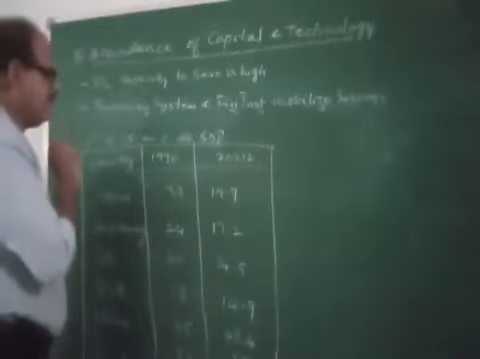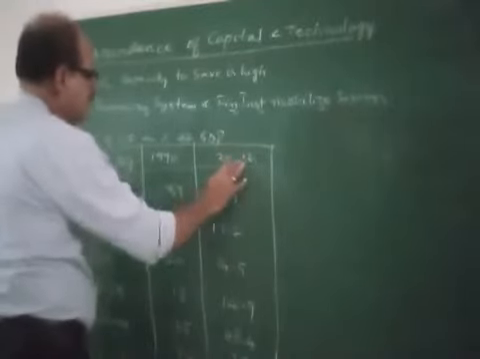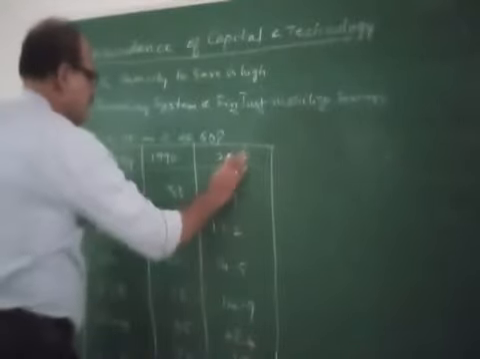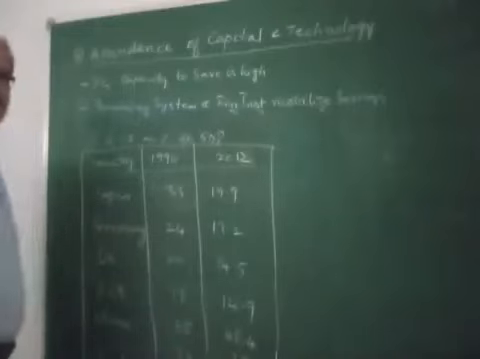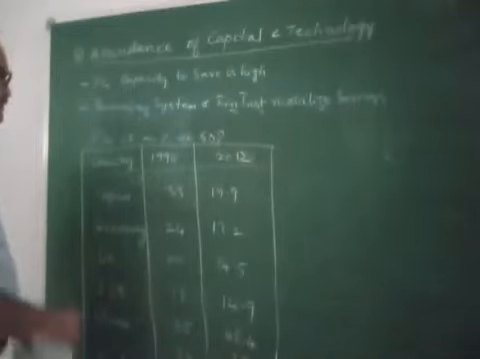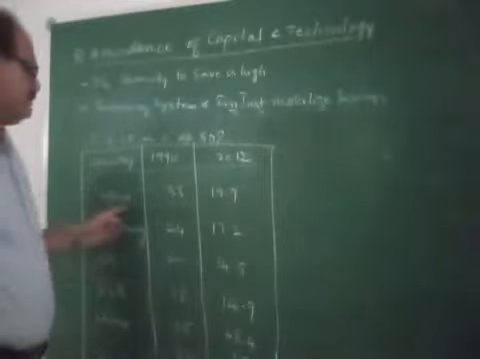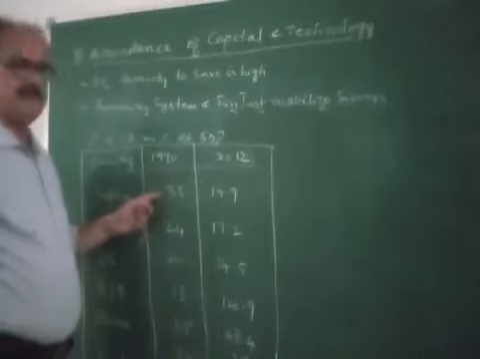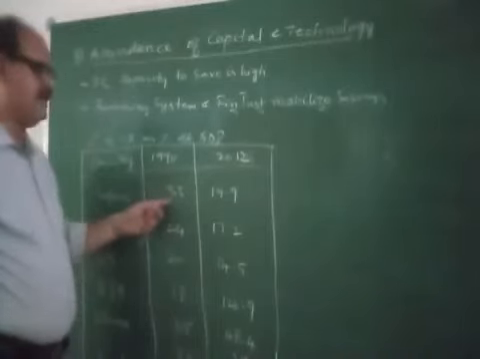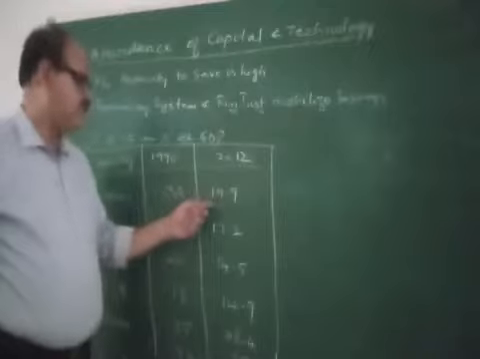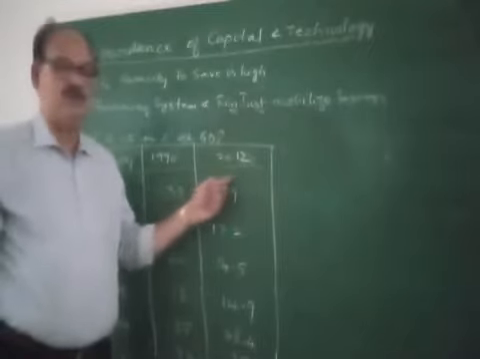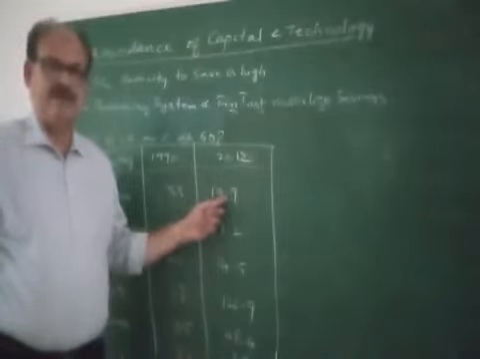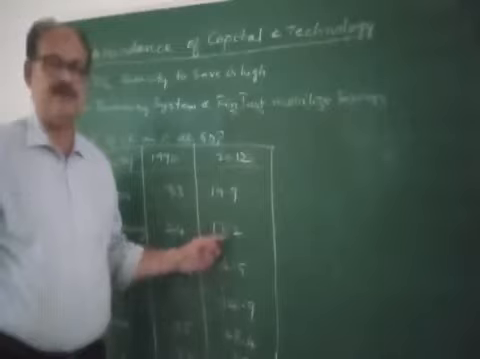See, data has been given. The data with regard to the years 1990 and 2012 has been given, of both the developed and developing countries. See, for example, Japan. In Japan, the capital formation to the GDP percentage was 33%. It decreased to 19.9% in 2012. Decreased. With the passage of time, the capital formation of all these developed countries is decreasing.